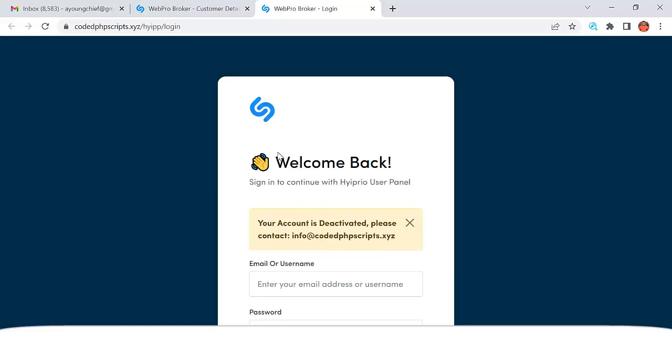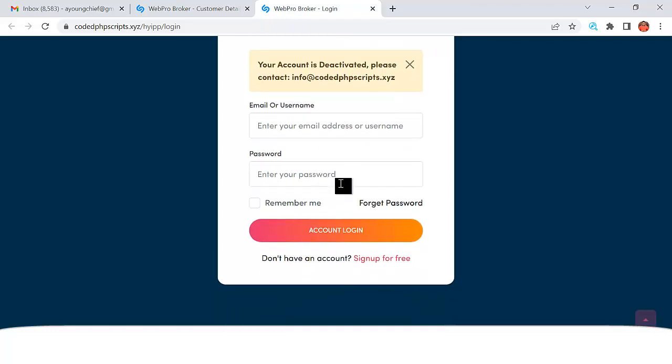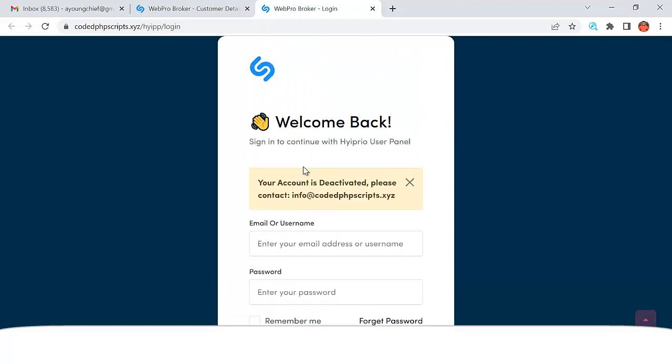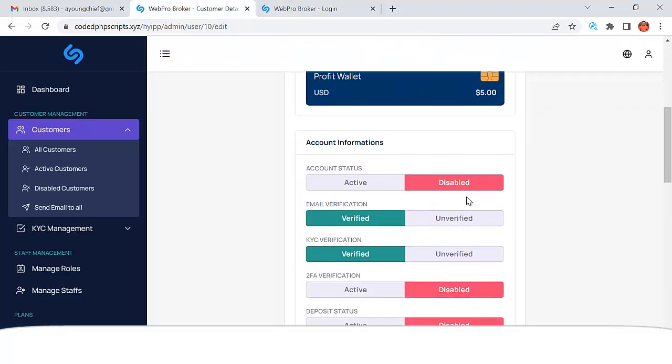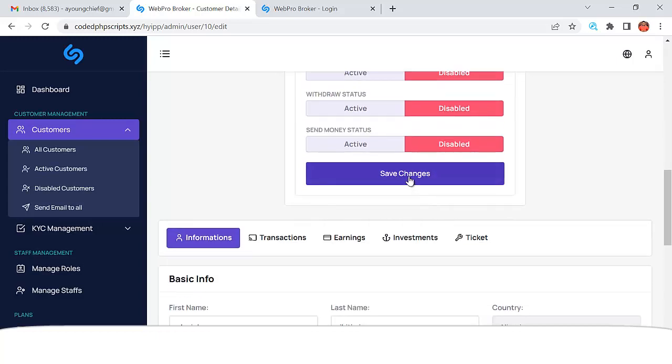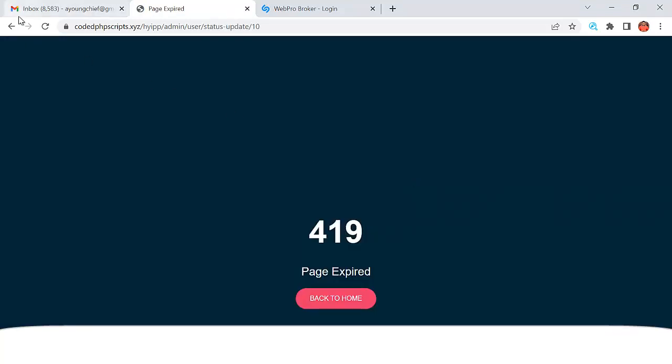And I can also log into that particular user account from admin. So admin can directly log into that particular user account and see that user account. But you see your account is deactivated. Please contact. Can you see that the user account has been deactivated, so the user cannot log in to that account? So we can set account status, bring it back to active, and save changes, right? And also we can manage that particular person's account from here.